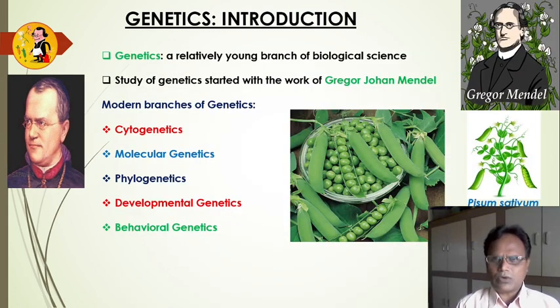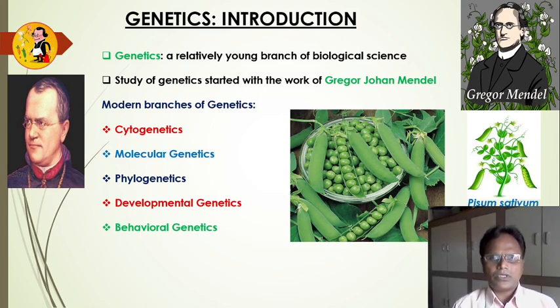Genetics is a biological science, a young branch of biology: the study of genes is known as genetics. In modern genetics, the work of Mendel, who worked on Pisum sativum, pea plants, in a garden, put forth the principles, or laws of inheritance.